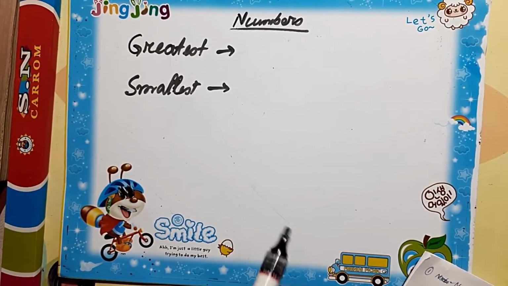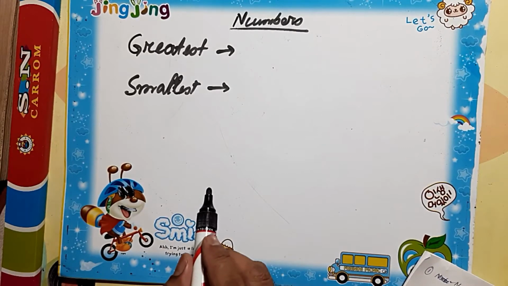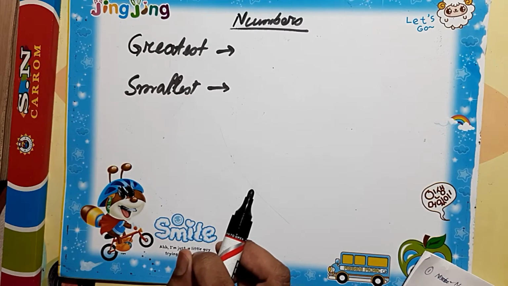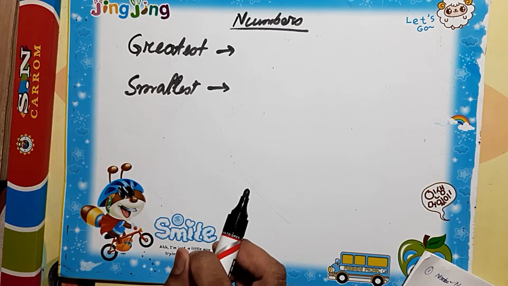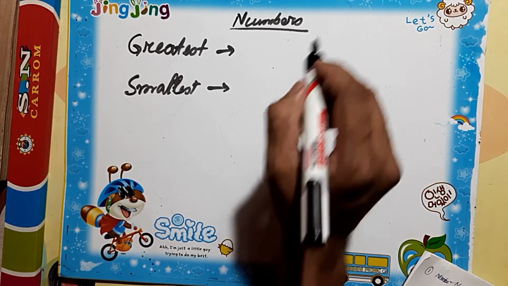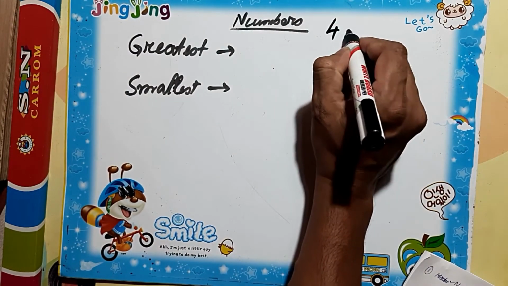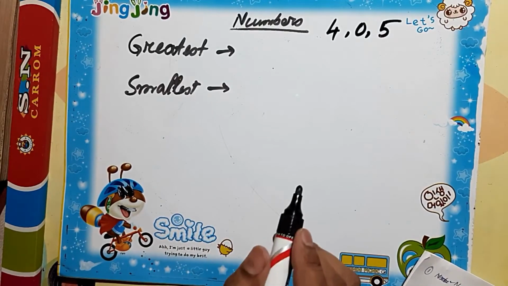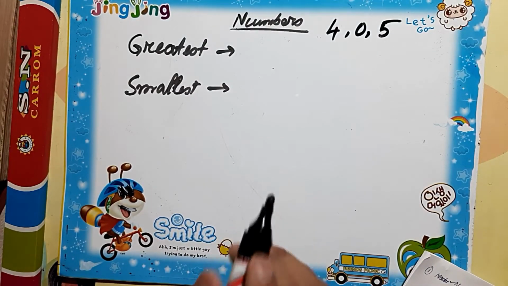Now we'll do a somewhat more complex problem with forming numbers. We have 3 digits over here, 4, 0 and 5. So we have to form a 4-digit number.